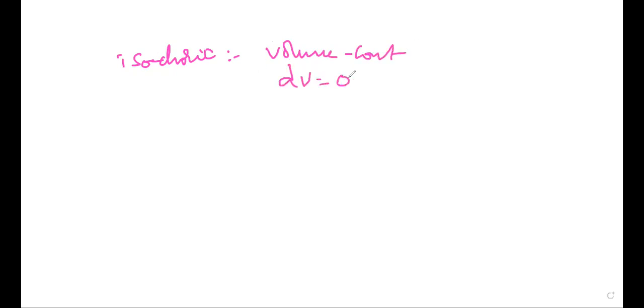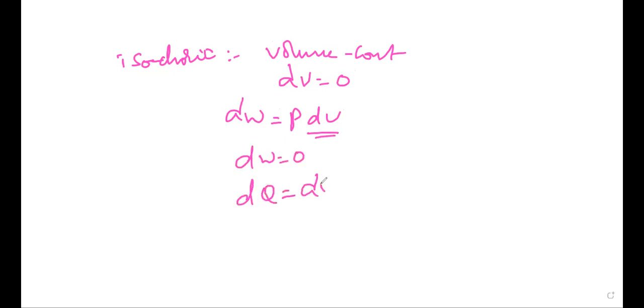Volume constant means dV is 0. According to the definition of work done, dW is equal to P dV. So dW is 0, and then by the first law of thermodynamics, dq is equal to du plus dw, so dq is equal to du.